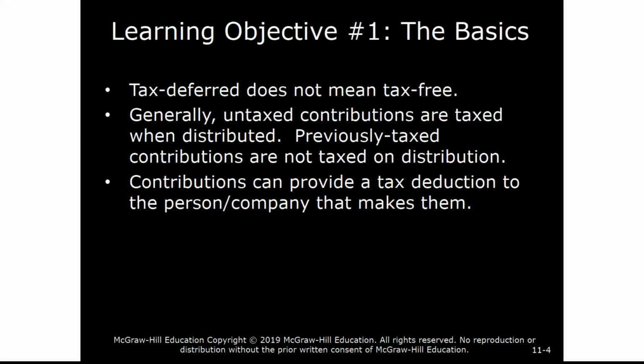Generally, untaxed contributions are taxed when distributed. So, for example, with a traditional IRA, if you contribute and you qualify, you get a deduction in the year of the contribution. Well, that would mean that when you take distributions from the fund, you will be taxed on it. Conversely, previously taxed contributions are generally not taxed on distributions, such as a Roth IRA, where contributions to a Roth are not deductible, so there's no tax benefit on the front end. But when the distributions are made, those distributions are not taxable.